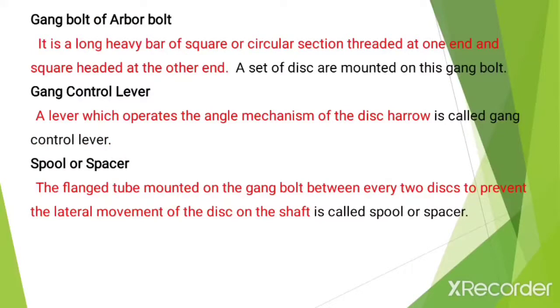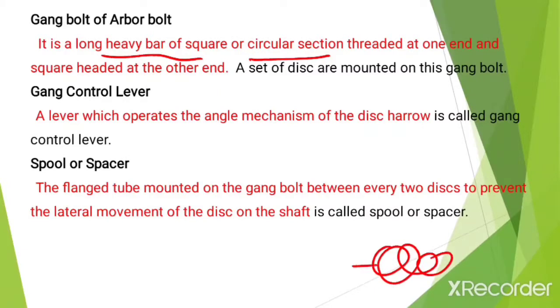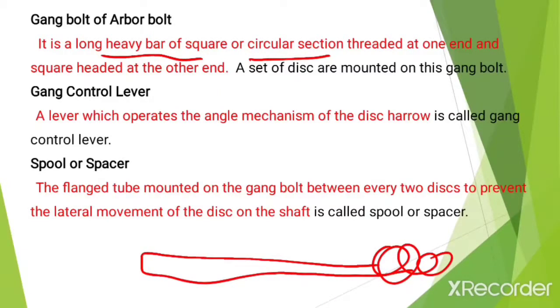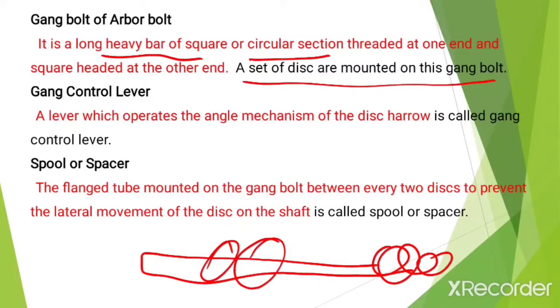Then gang axle or arbor axle is the long heavy bar that may be square or circular in section and threaded at one end, and square headed at the other end. The discs are mounted on this gang axle. Then gang control lever: a lever which operates the angle mechanism of the disc harrows is called the gang control lever.